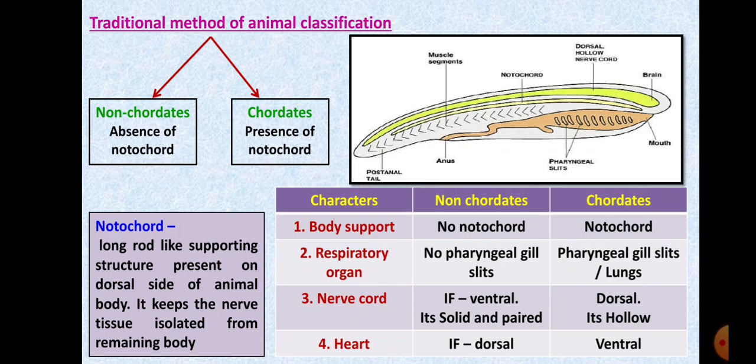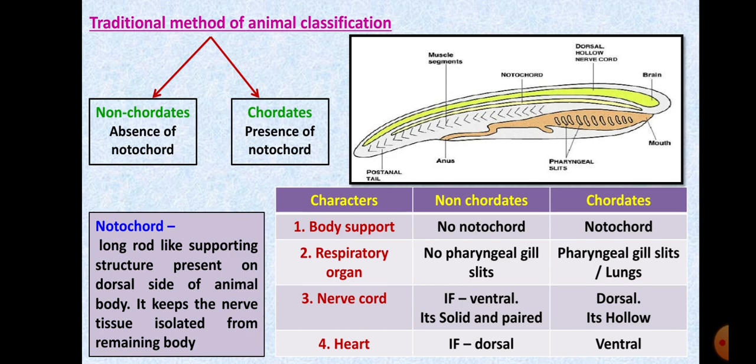Now you can see the four major characters in the traditional method of classification. Body support: those who did not show presence of a notochord were grouped into non-chordates, and those who showed it were grouped under chordates. Now the respiratory organ: the animals grouped under non-chordates did not show presence of pharyngeal gill slits. Gill slits you have seen in different types of fishes. Those who showed the presence of pharyngeal gill slits or more developed lungs were grouped under chordates.